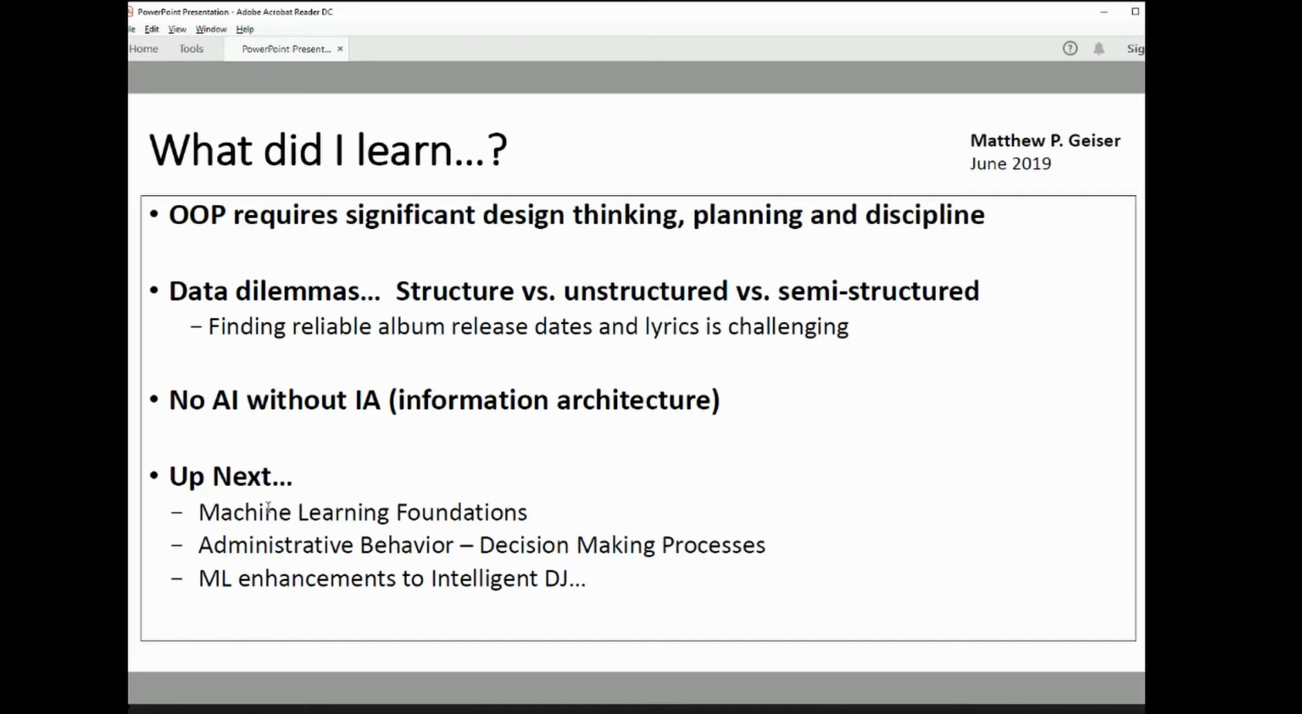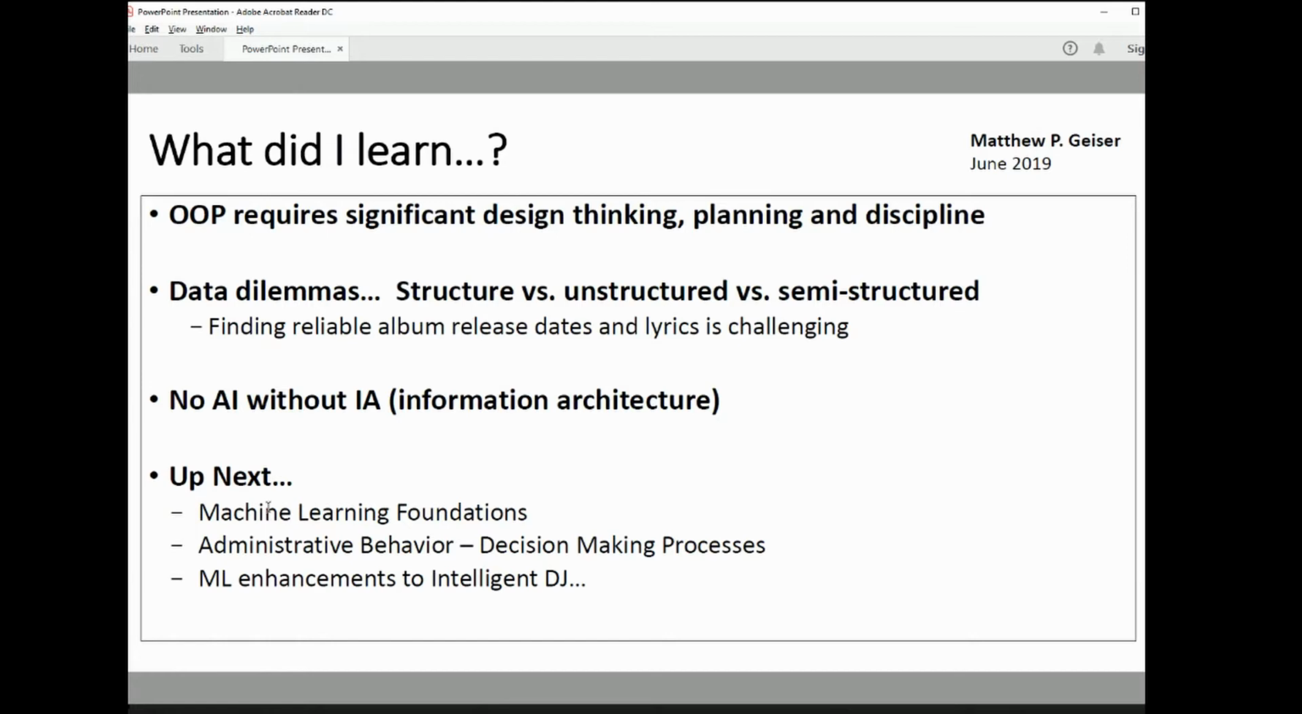I mentioned that finding reliable album release dates and lyrics was one of the challenges that I had to deal with. No artificial intelligence without AI, or IA. No AI without IA, information architecture. So if you think of what that means, if you're not thoughtful about your information architecture and how you're going to bring data into the application that's going to do the learning and that's intended to be intelligent in supporting decision making, then you're really going to struggle with artificial intelligence and machine learning applications.